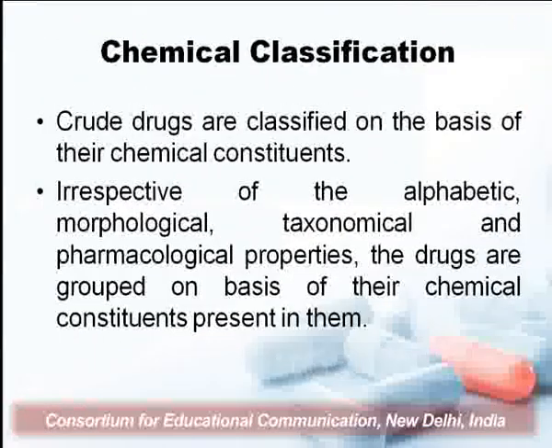So the next classification system is on the basis of the type of chemical constituent the drug is having, and irrespective of alphabetic, morphological, taxonomical and pharmacological properties, the drugs are grouped on the basis of their chemical constituents present in them. So previously we have discussed the classification systems in which the drugs were classified either on the alphabet of their name, or the plant part that has been used, or their morphological appearance, or pharmacological properties.